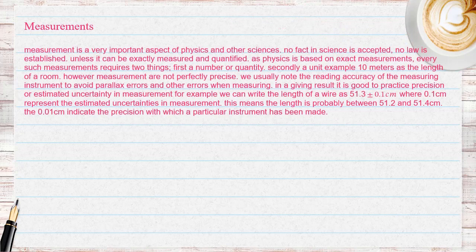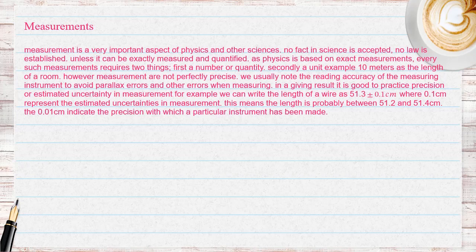Measurement is a very important aspect of physics and other sciences. No fact in science is accepted, no law is established, unless it can be exactly measured and quantified. As physics is based on exact measurements, every such measurement requires two things: first, a number or quantity; secondly, a unit. For example, 10 meters as the length of a room.